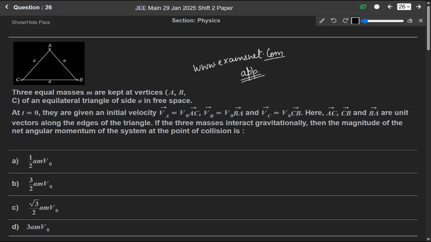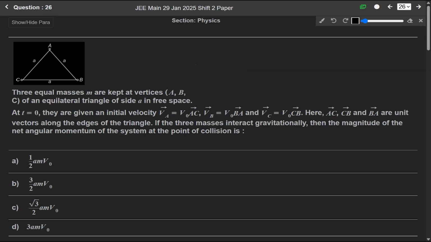So students, today we are solving the JEE Main 29th January 2025 shift 2 paper. In this particular video I'll be solving the physics part of the paper. Starting with the very first question of the physics part, that is question number 26.